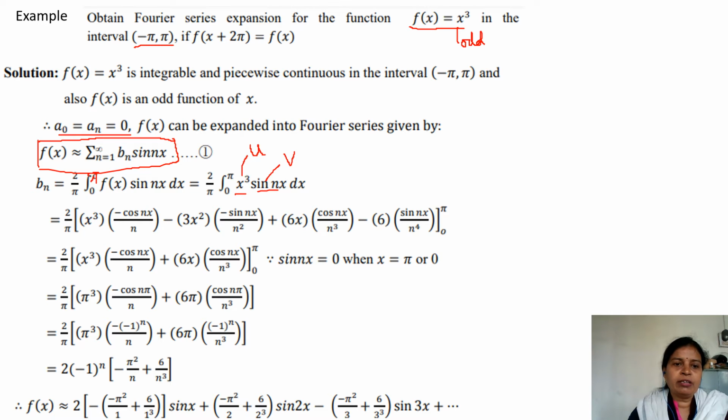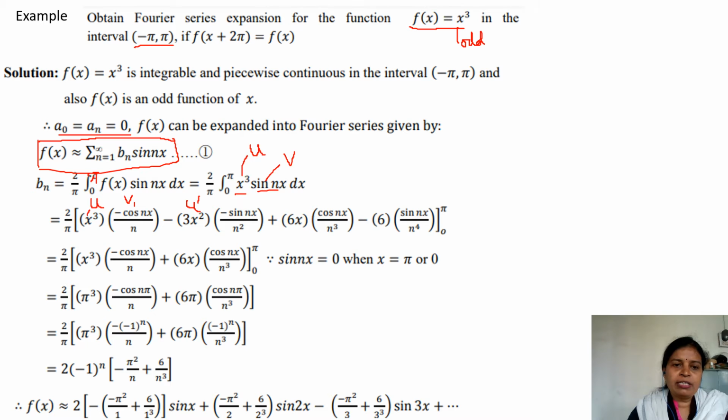v1 will be, this is u as it is, first term. This is v1, means first integration of v. Sin nx integration is minus cos nx upon n. Alternate plus minus sign in the formula, therefore minus. Differentiation of u means differentiation of x cube. It is 3x square.